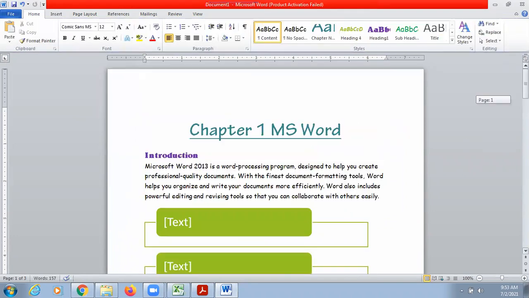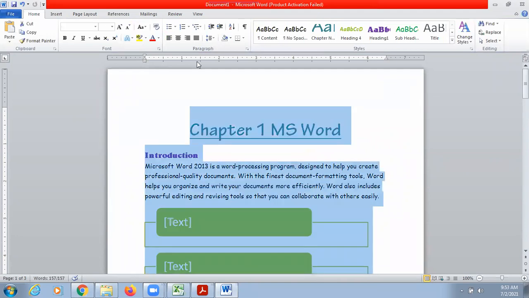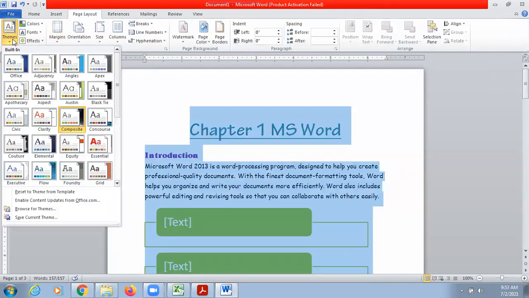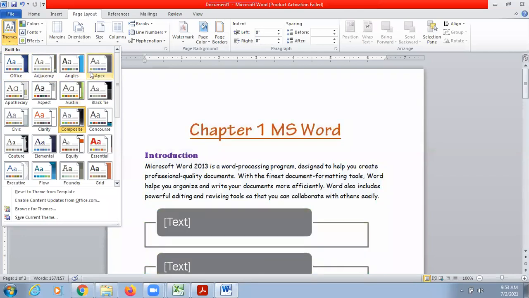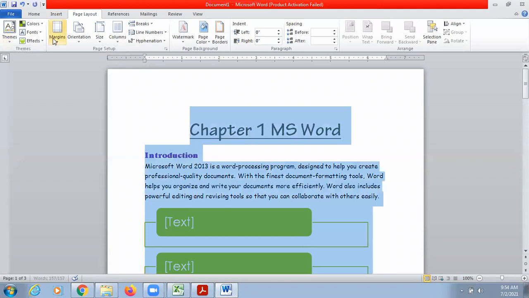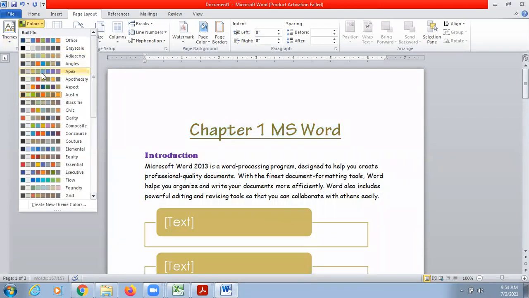Okay, now because I'm following a theme, so Control plus A, go to page layout, go to themes and select a theme. Now, as soon as I change my theme, the color of the diagram will automatically change according to my theme. So this is up to me which theme I wanted to follow, what will be the writing style there, and what will be the coloring schemes of that theme. So suppose I can choose this one, and then even if I wanted to change the colors, I can change the colors according to my wish.